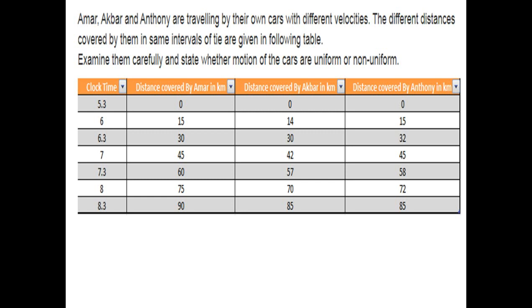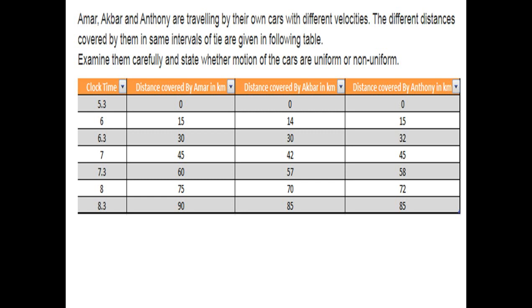As per the table we can clearly see the time interval. At 5 o'clock everyone has covered 0 kilometers, right? But at 5:30 they have covered 20 kilometers, 18 kilometers, and 14 kilometers, and so on at 6. So the times are 5, 5:30, 6, 6:30. What is the difference of time interval? It is 30 seconds, right? Sorry, 30 minutes. So the time interval between the readings of distance is 30 minutes.